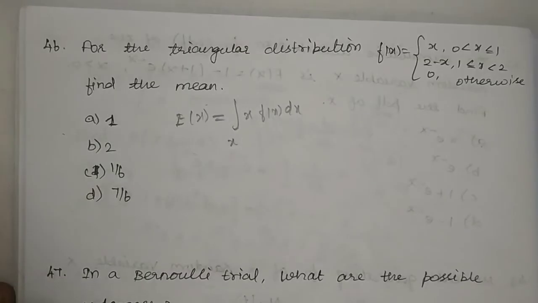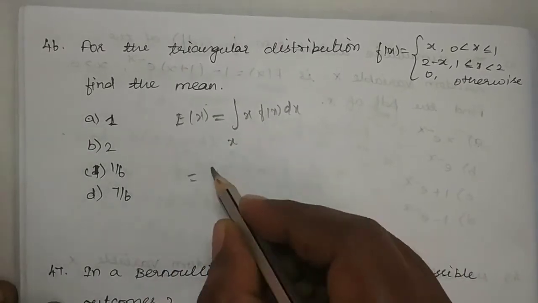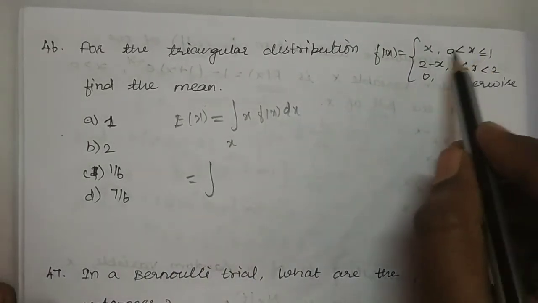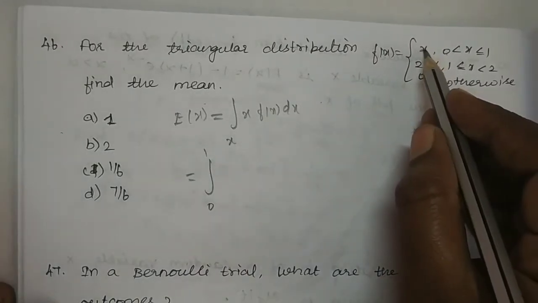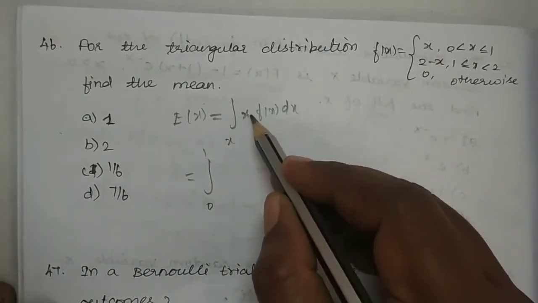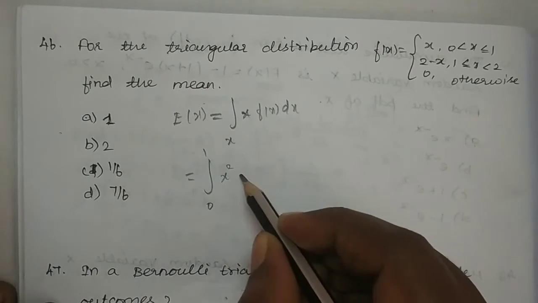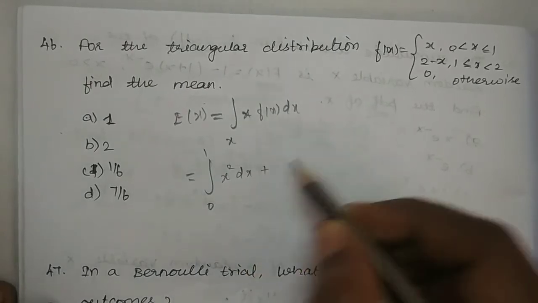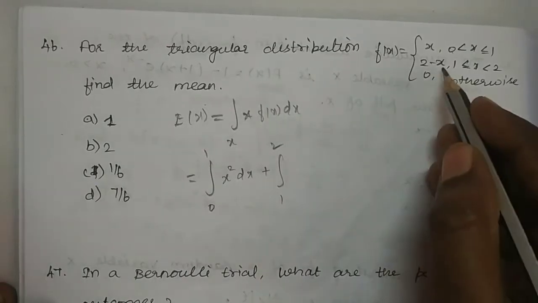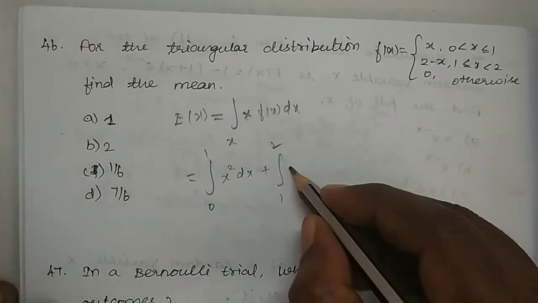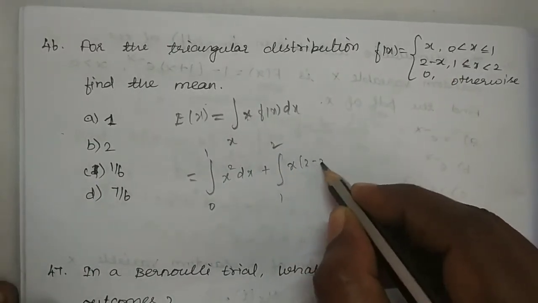So now let us substitute the corresponding limits. If the limit is 0 to 1, the value here is x. Already we are having one x, so x into x square dx, plus then if the limit is 1 to 2, we are having 2 minus x, already 1 x here, so x into 2 minus x